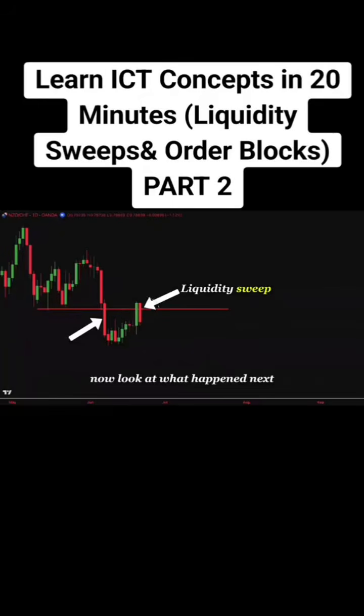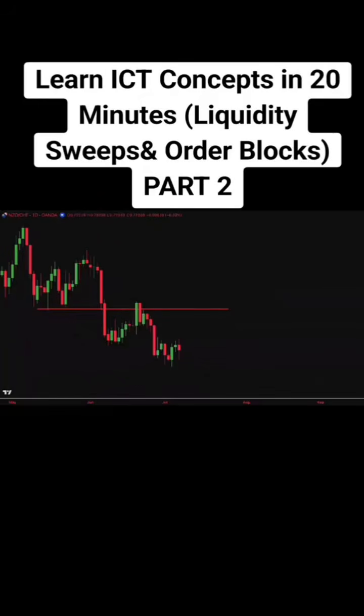Look at what happened next. After sweeping the liquidity above the resistance level, the market resumed its downtrend and continued moving lower.